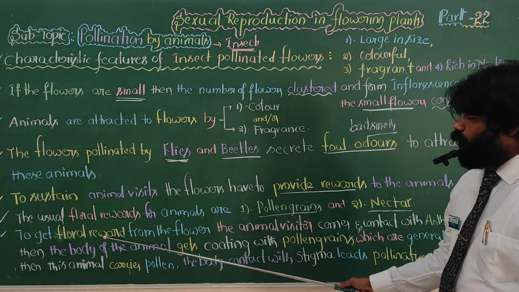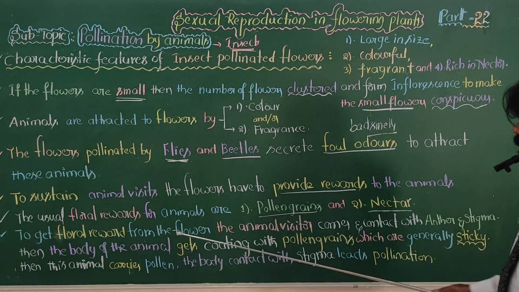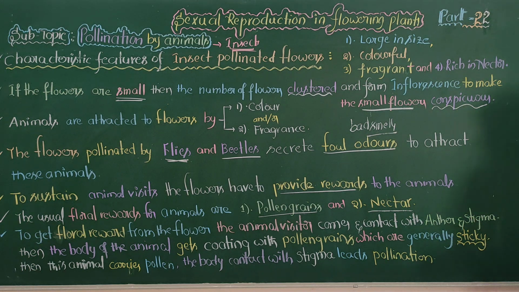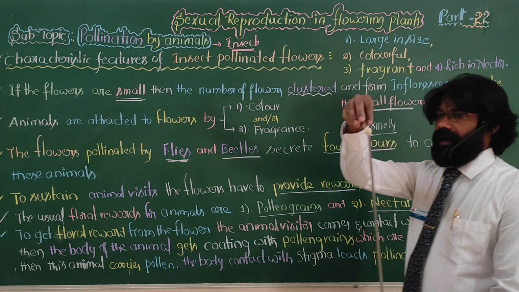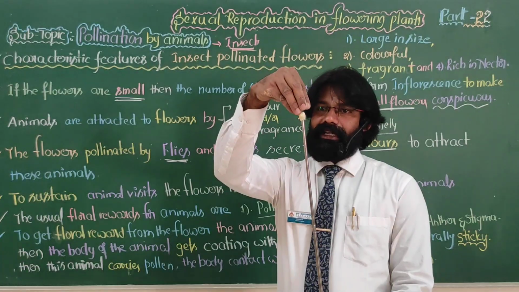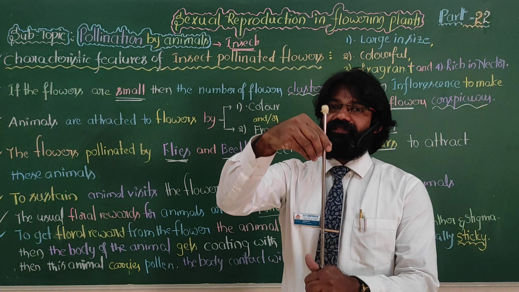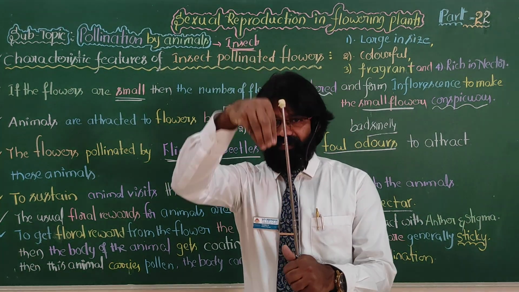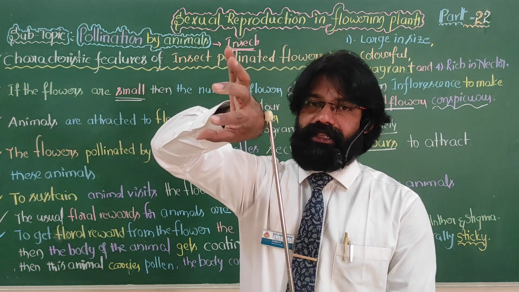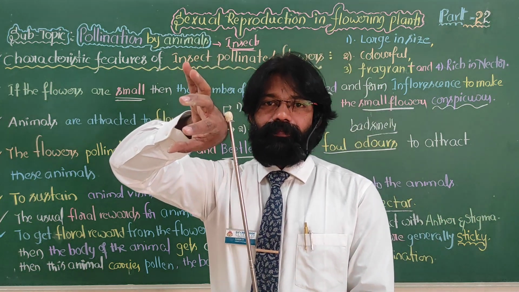Next, to get the floral reward from the flower, the animal visitor comes in contact with the anther and stigma. It will come and stand on the anther and stigma. Whenever it is taking the floral reward from the flower, the body of the insect is attached with the anther and stigma.